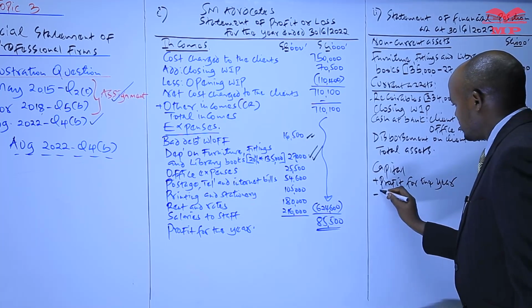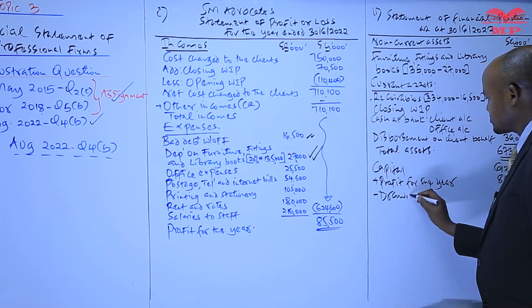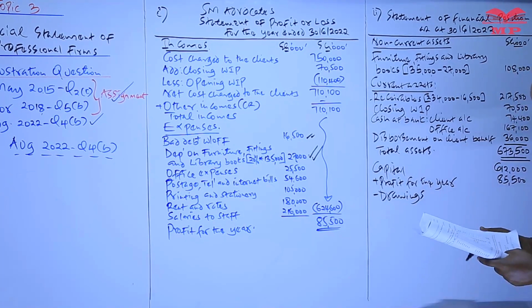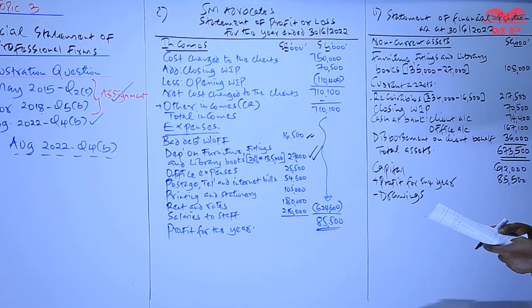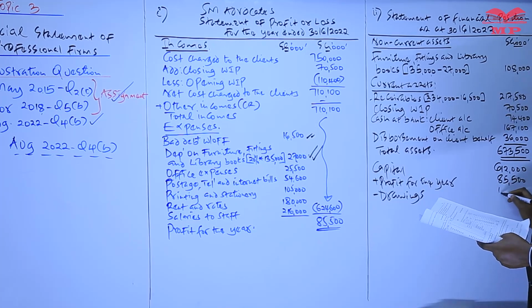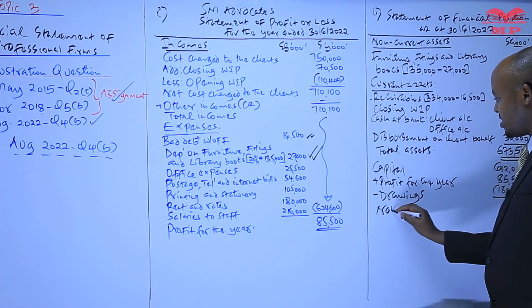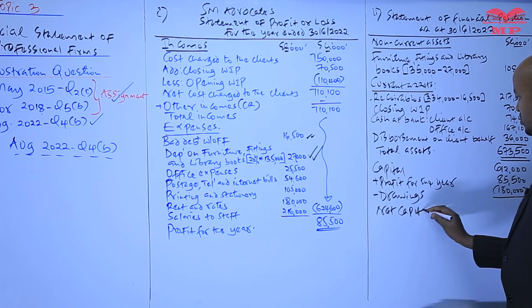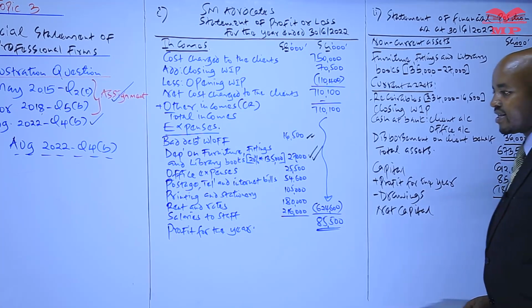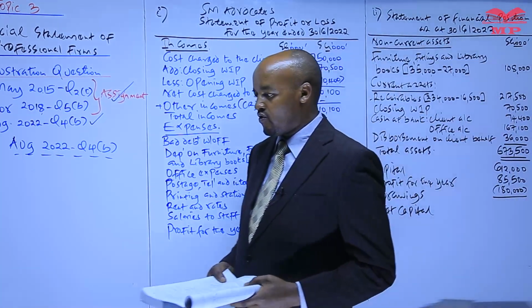And then to this we also less drawings. We have drawings in the trial balance down there, the third item from the bottom, which is a figure of 180,000. Whatever you get here is the net capital, the capital at the end of the year.